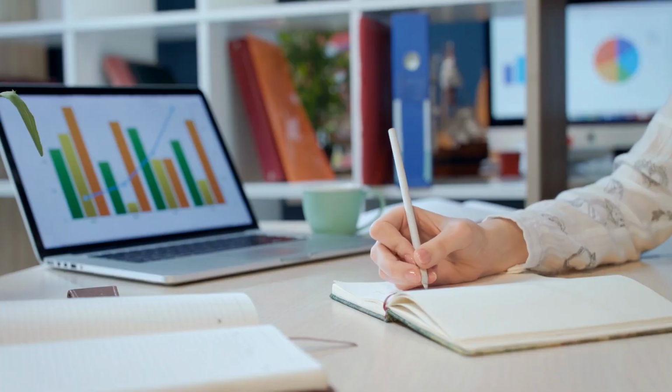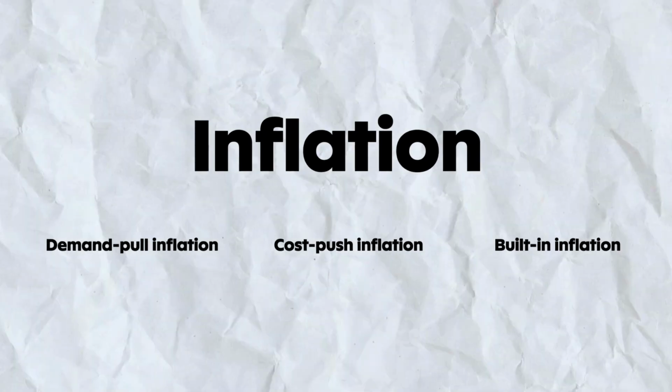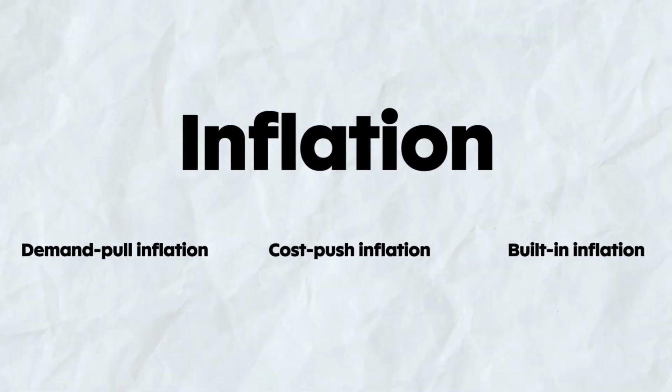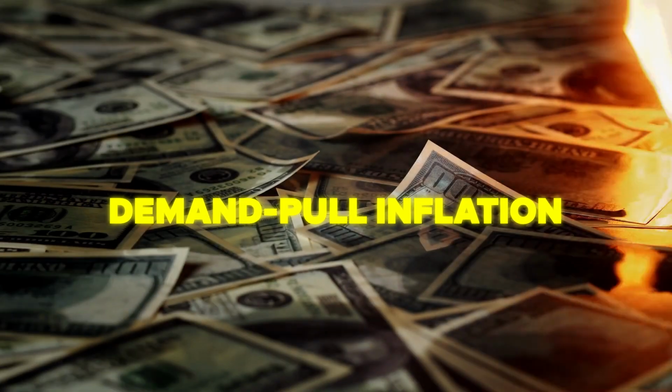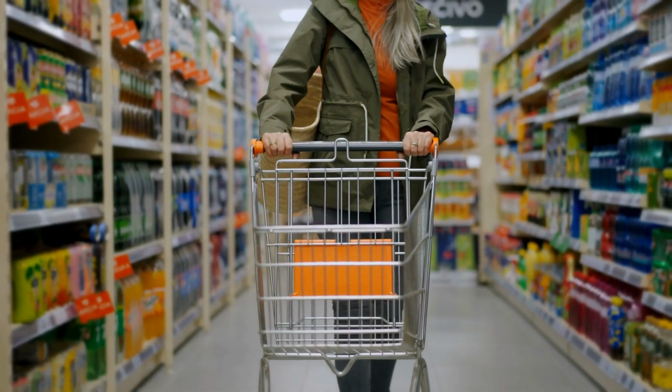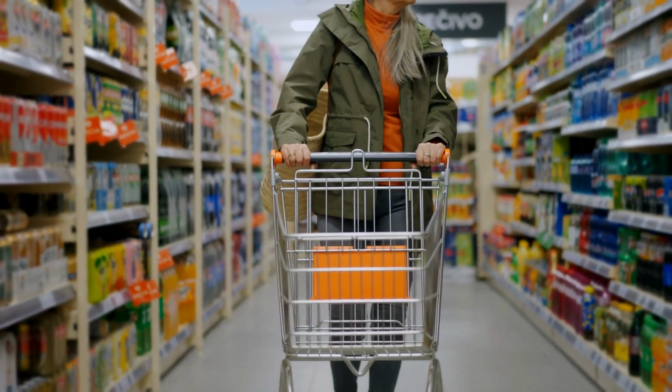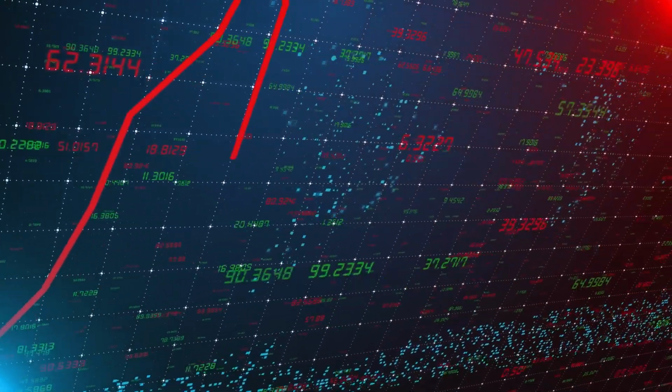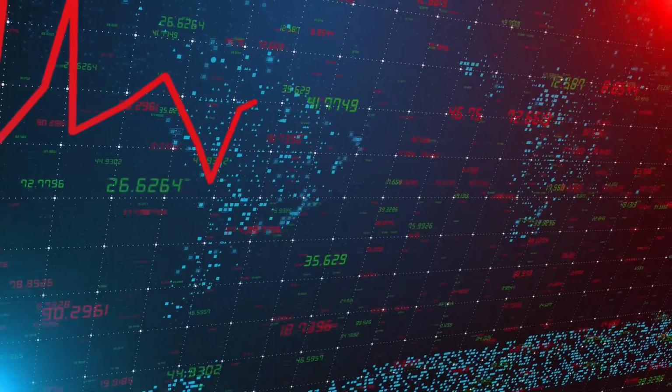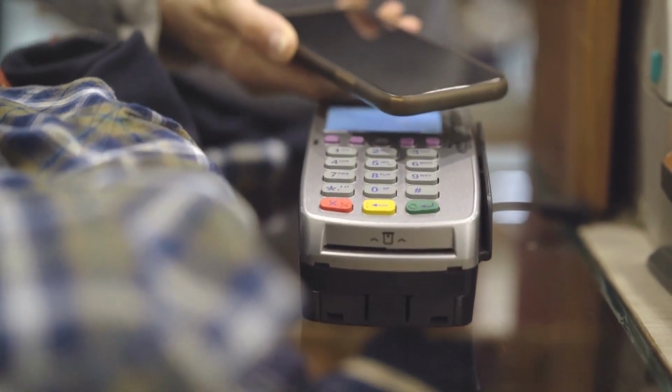There are several reasons why inflation happens, and economists generally categorize them into three main types: demand-pull inflation, cost-push inflation, and built-in inflation. Demand-pull inflation happens when there's a lot of demand for goods and services, but not enough supply to meet the demand. This can be caused by things like economic growth, low interest rates, or government stimulus programs that encourage people to spend more money.